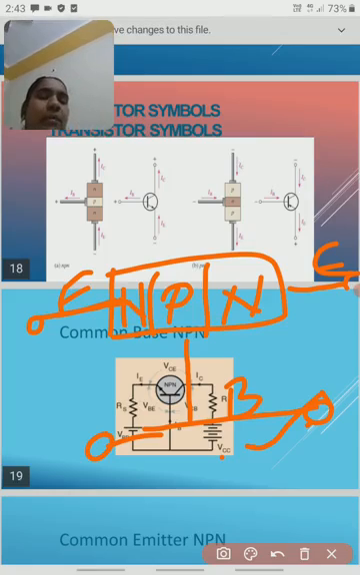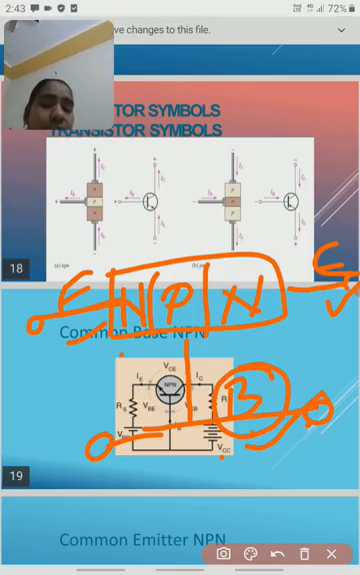The first category is common base. A common base transistor is one where the base is common to emitter and collector, so automatically the base is grounded. This is the main use of the common base.